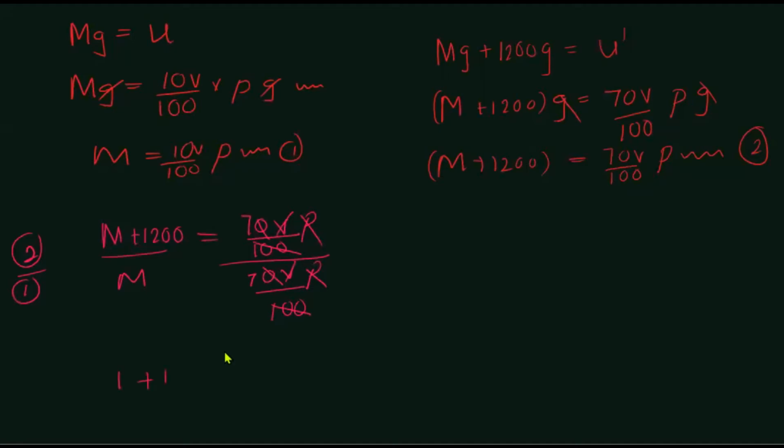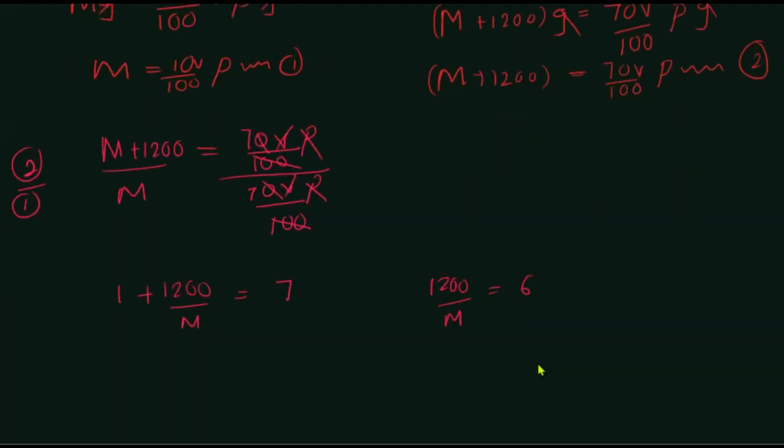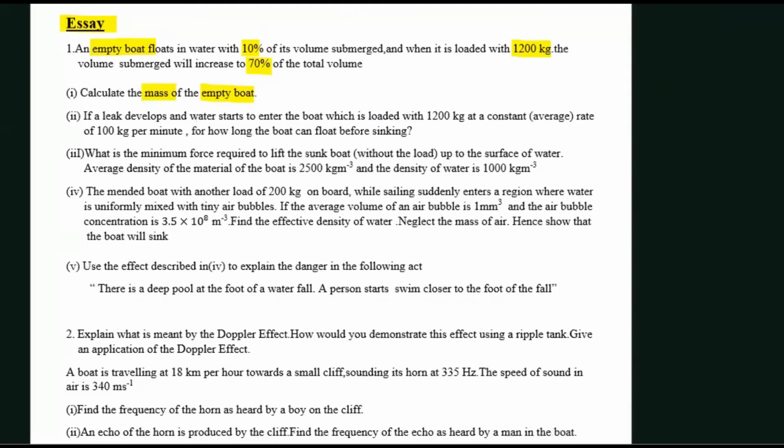So 1 plus 1200 over M is going to be 7, so 1200 over M is equal to 6, which means M is going to be equal to 200 kilograms, isn't it? So that is done, we have found the mass of the boat. Let's go for the next question.